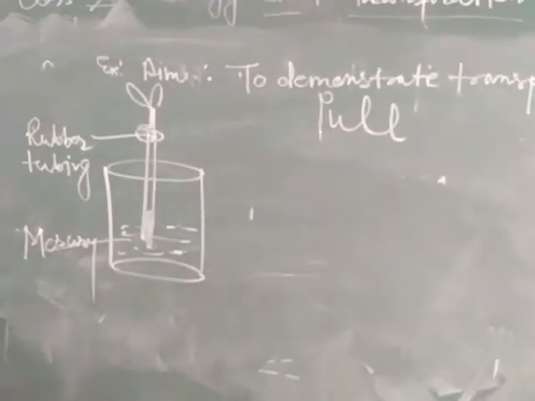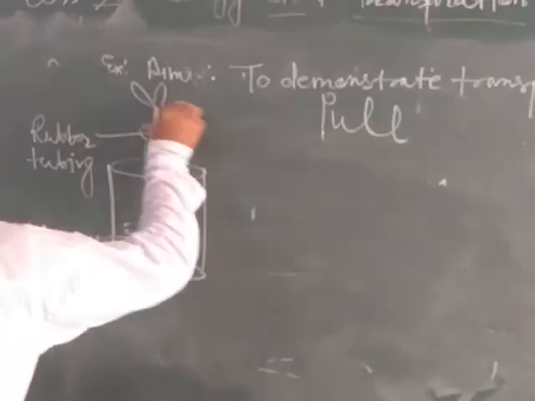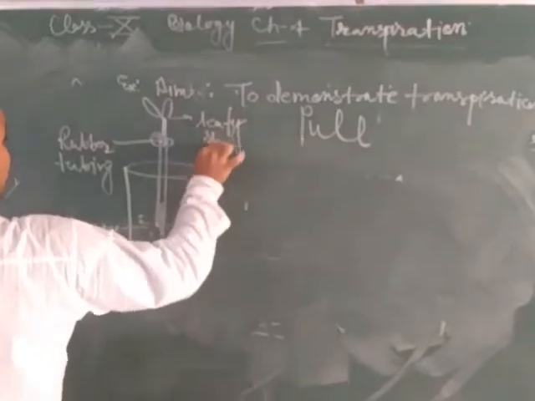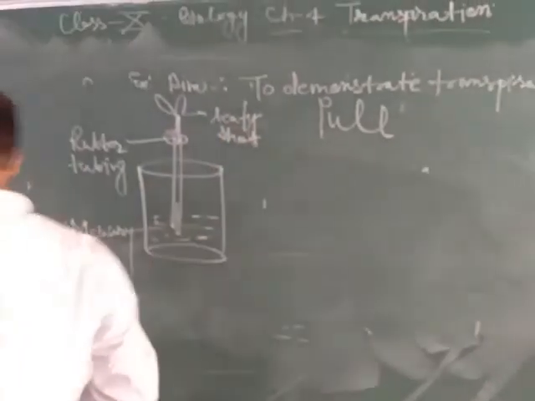And here is a leafy shoot attached in the upper portion of the stem.